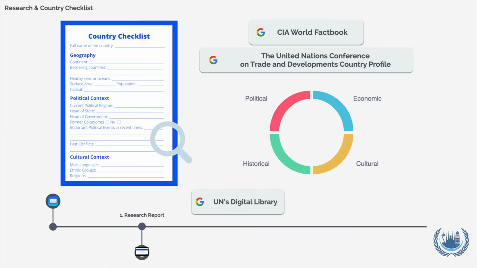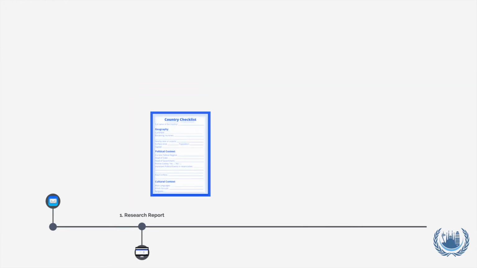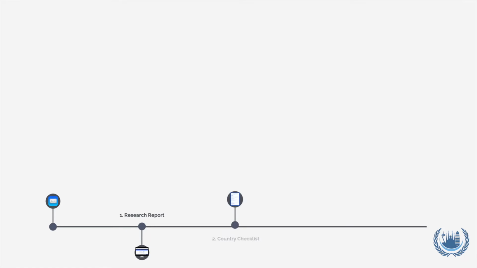You should also look for news articles on the topic from outlets such as Reuters, The Economist, and other reliable sources. This will help you fill out the topic checklist. You should also investigate other delegations' opinions on the topic, as it will be useful during the debate. That way, you'll know whose views align with your delegation's, and it will be easier to form alliances.